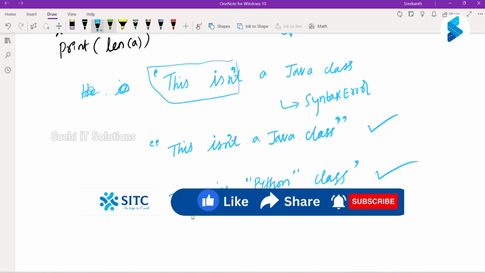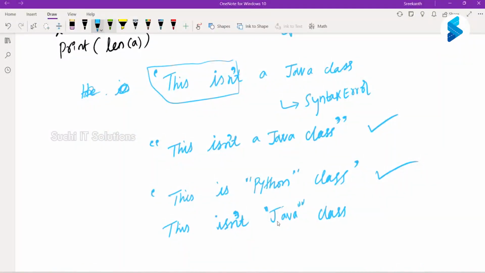Okay, now in this case, I want to use both a double quote and a single quote in the same string. Here I'm using a single quote and here I'm using a double quote.